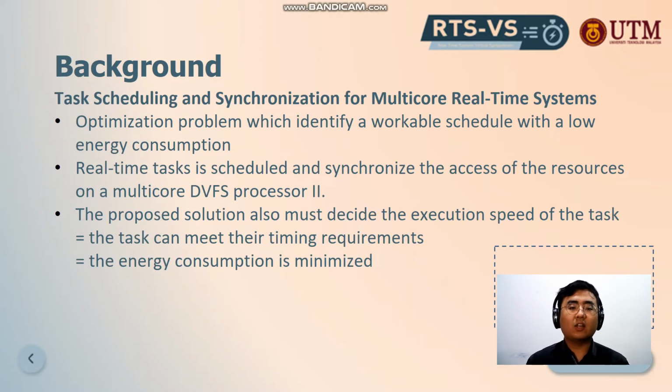So what is task scheduling and synchronization for multi-core? This is the problem statement faced in our paper 1. The first research paper shows that we need to optimize the problem of identifying a workable task set to reach the minimum energy consumption. The real-time tasks are scheduled and synchronized with access to resources on a multi-core DVFS processor. The main focus of this paper is to decide the execution speed of the tasks so that they meet their timing requirements and the energy consumption is minimized.